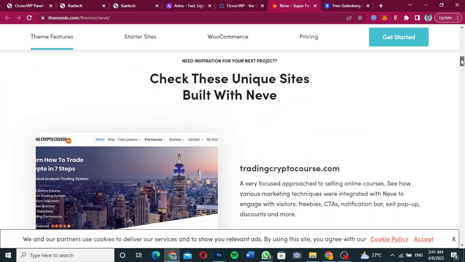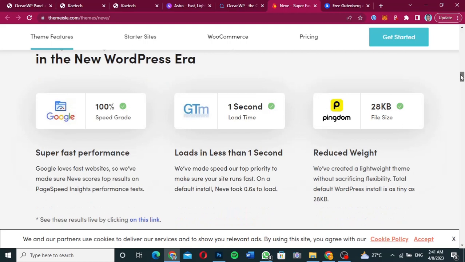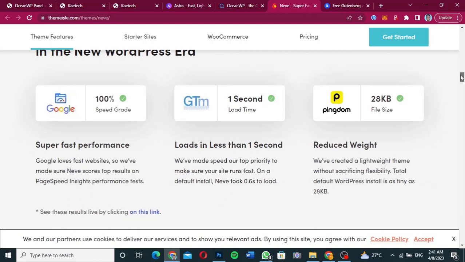Now you can go ahead and install this theme, and then we can check out how it works. So for this theme, they said that Google page speed is 100%. Okay, and then GTmetrix is 1 second load time, and when you go to Pingdom, it's also a 28 kilobyte file size. So meaning that it is very lightweight as compared to the other themes.